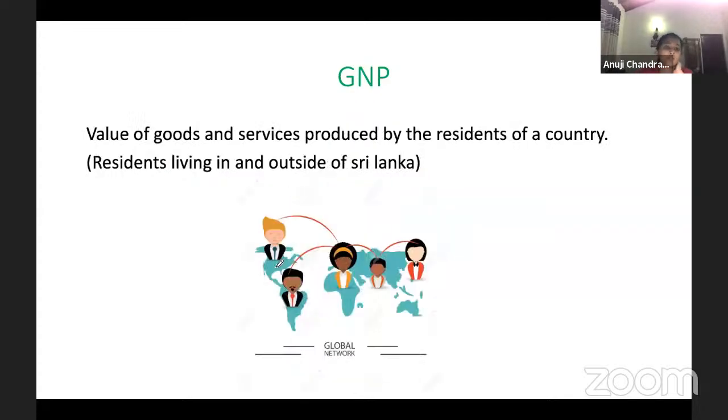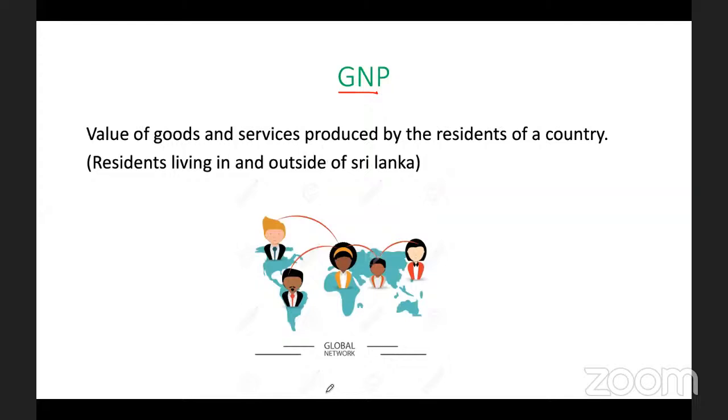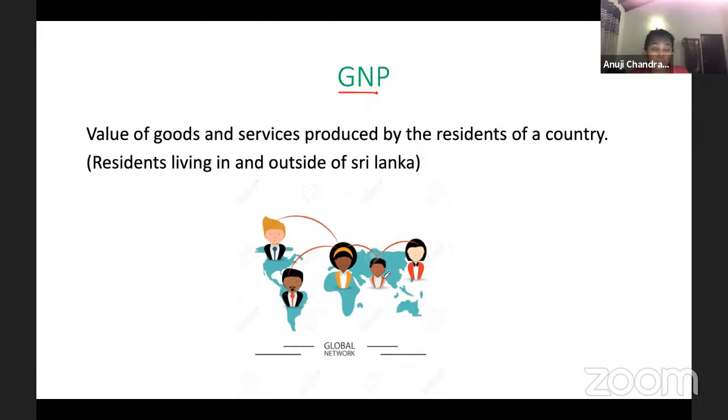Okay, next one. GNP is quite different. Now, I saw one of your questions where they asked, if a multinational company is earning revenue, shouldn't it go to the mother country? Yes, when calculating GNP, not GDP. Okay, GNP, gross national product. This is the national product: the product that is produced by the nationals of the country. The nationals are the Sri Lankans, the residents of a country.